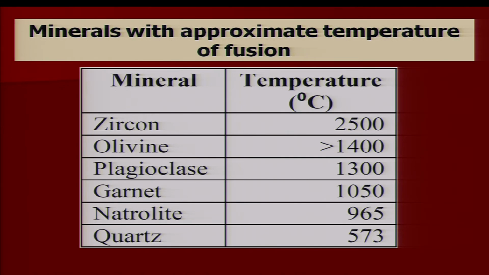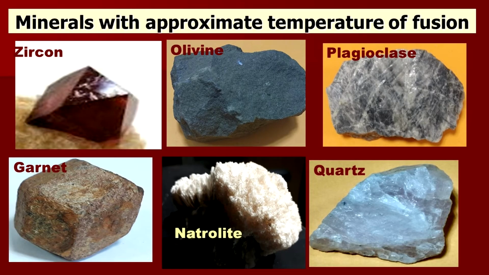Minerals with approximate temperature of fusion are cited here. For example, zircon requires a very high temperature, about 2500 degrees, when it gets fused. Olivine also has a very high fusion temperature, greater than 1400 degrees centigrade. Calcic plagioclase, or calcic feldspar, can be fused at an elevated temperature of 1300 degrees.